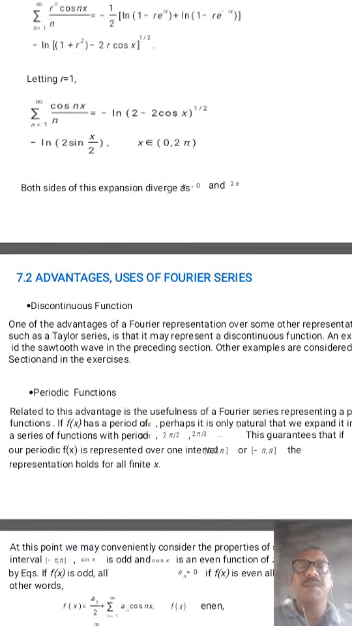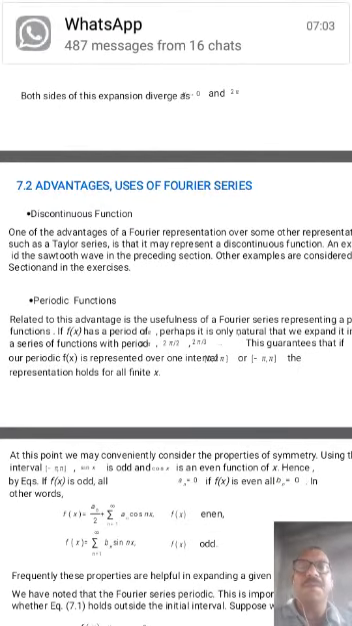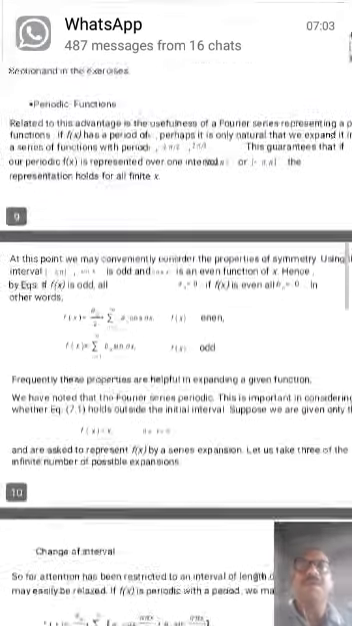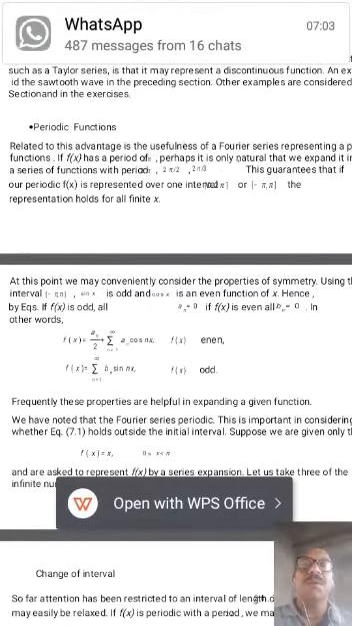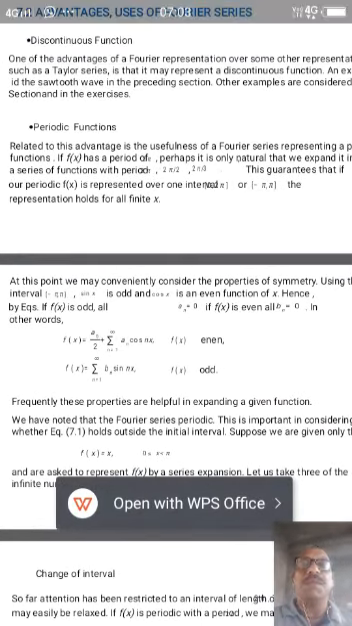Advantage and disadvantage. Discontinuous function: one advantage of Fourier series representation over representations such as the Taylor series. Second, periodic function: related to the advantage is the usefulness of a Fourier representation of a periodic function.